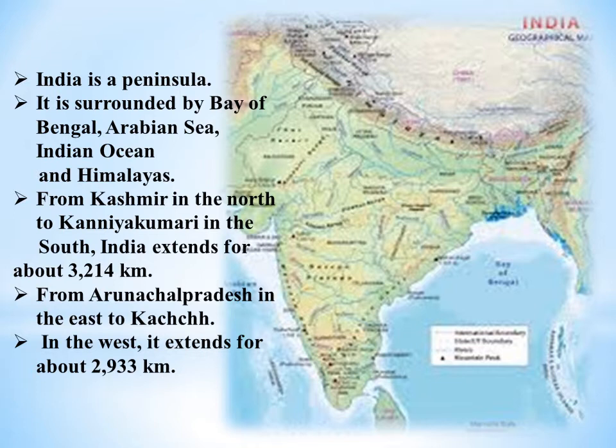India is a peninsula and it is surrounded by the Bay of Bengal, Arabian Sea, Indian Ocean and Himalayas. From Kashmir in the north to Kanyakumari in the south, India extends for about 3,214 kilometers. From Arunachal Pradesh in the east to Kutch in the west, it extends for about 2,933 kilometers.